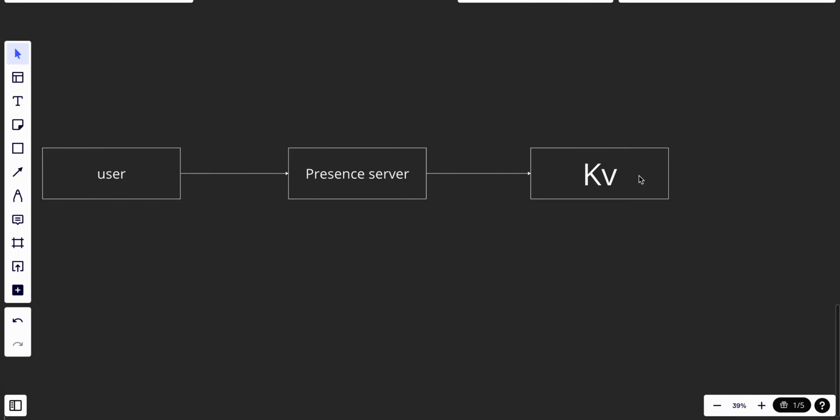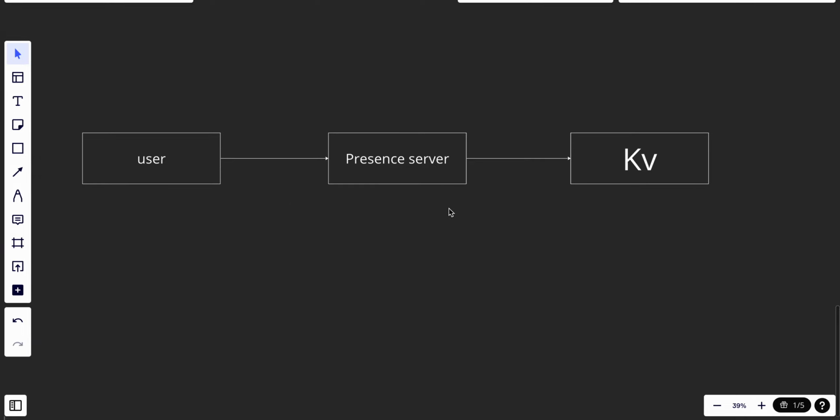What is going on is that when the user logs in, after the WebSocket connection is built between the client and the real-time service, the user's status and last active timestamp are saved in a key value store, and the presence indicator shows whether the user is online or not based on that. And when the user logs out, the same thing happens.